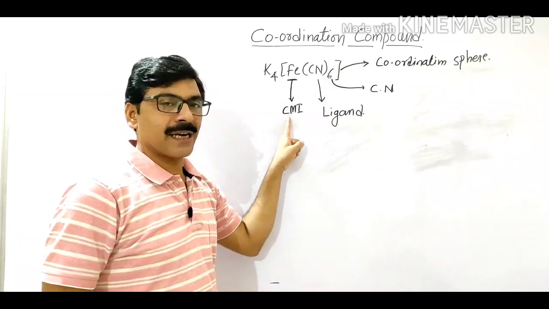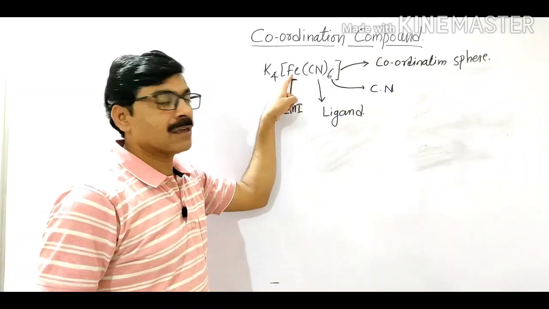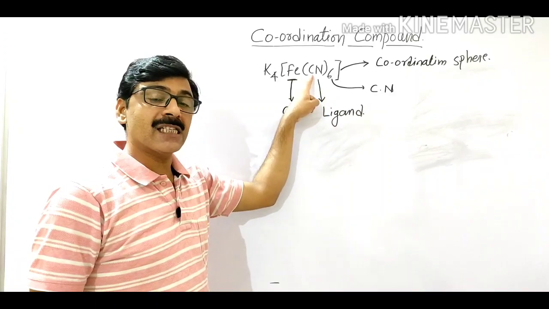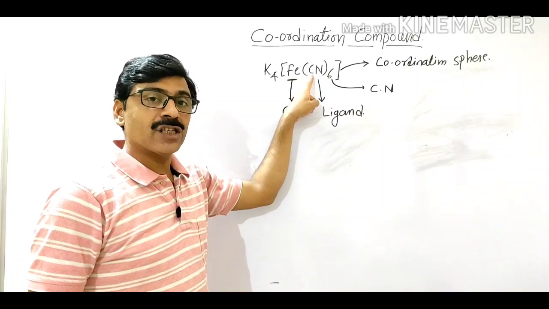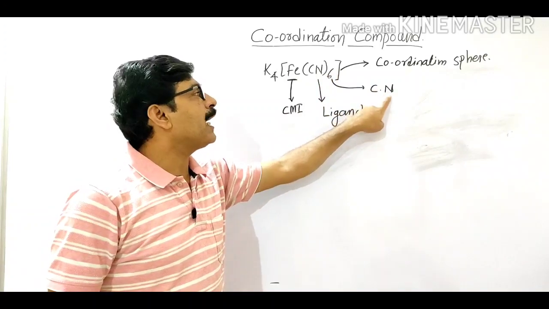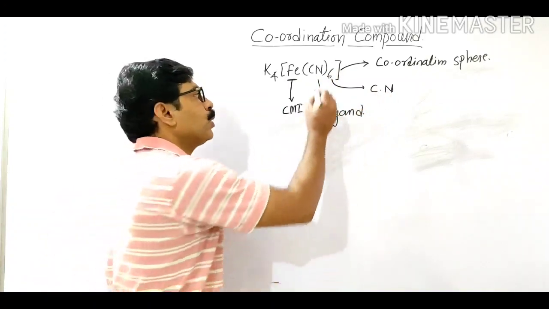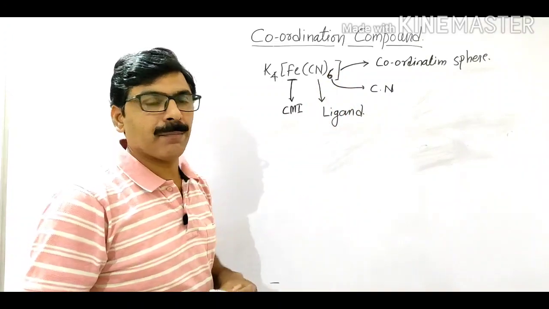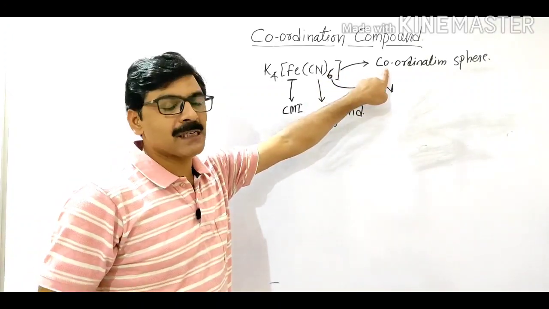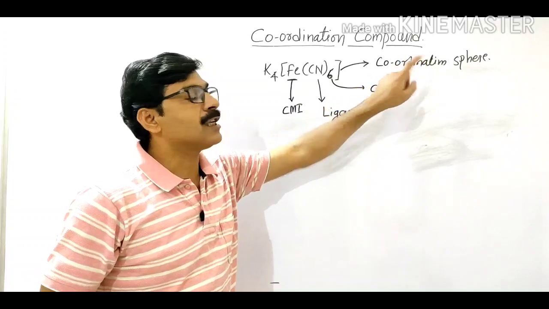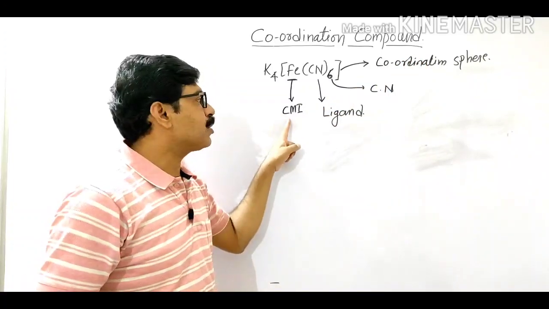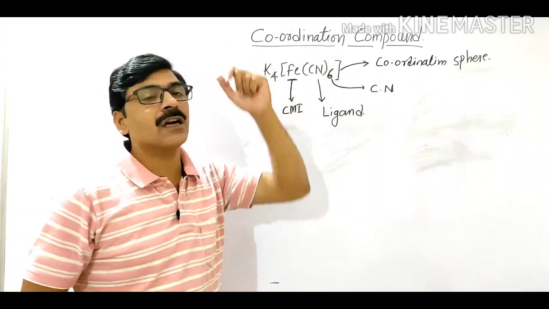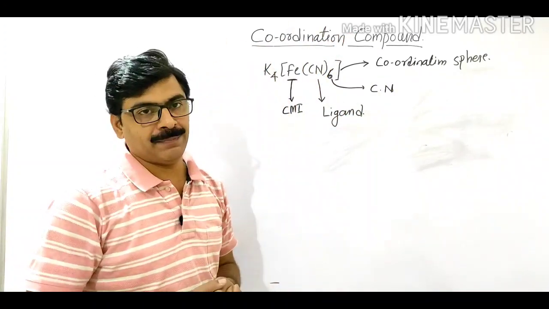First is the central metal ion. Second is the ligand, and the number of ligands are present in the coordination sphere. Then the coordination number: the total number of ligands becomes the coordination number. The fourth is the coordination sphere. On the basis of these four terms, the coordination compound is described.